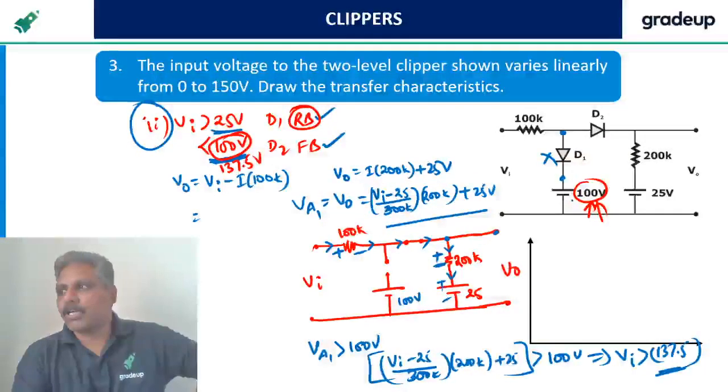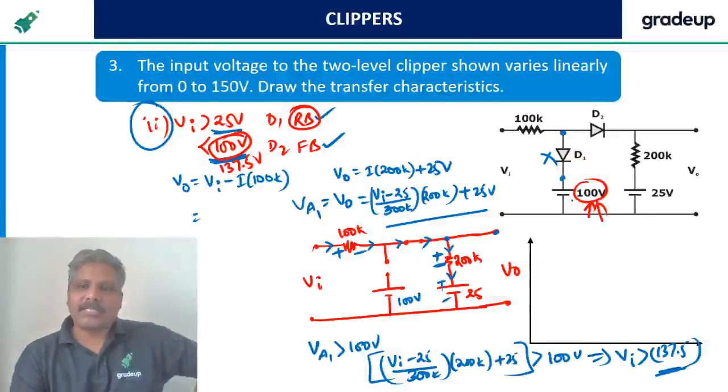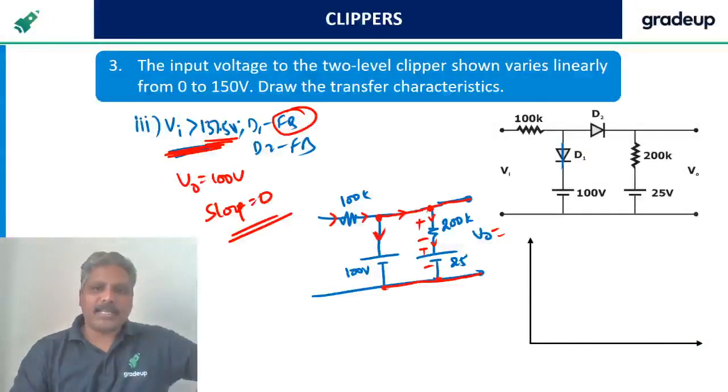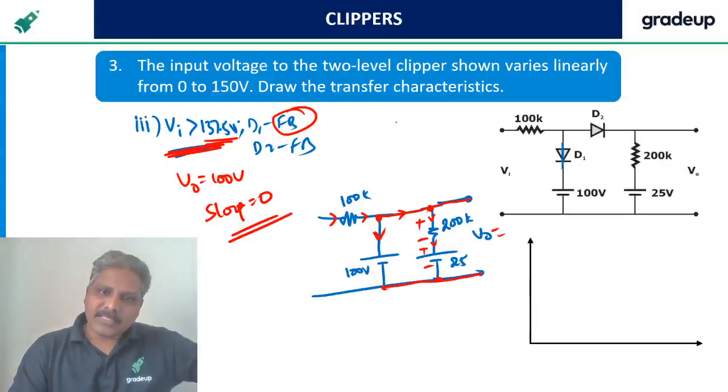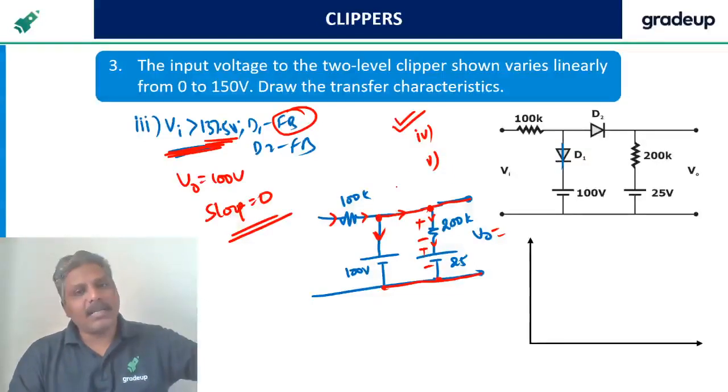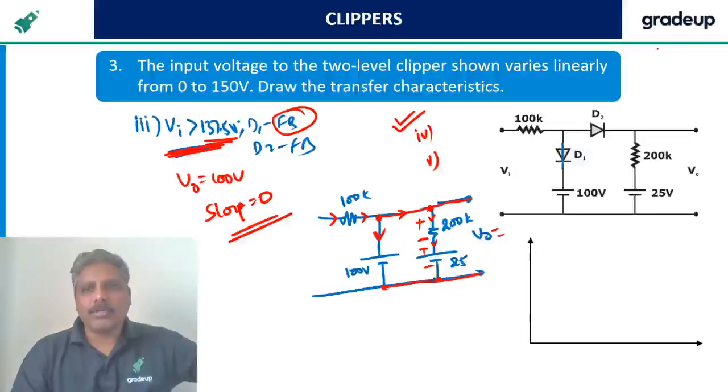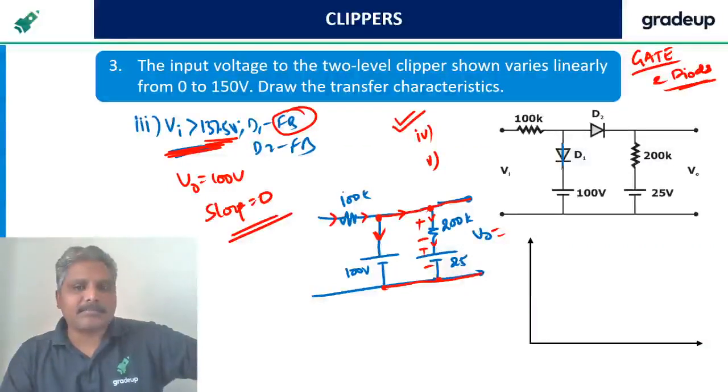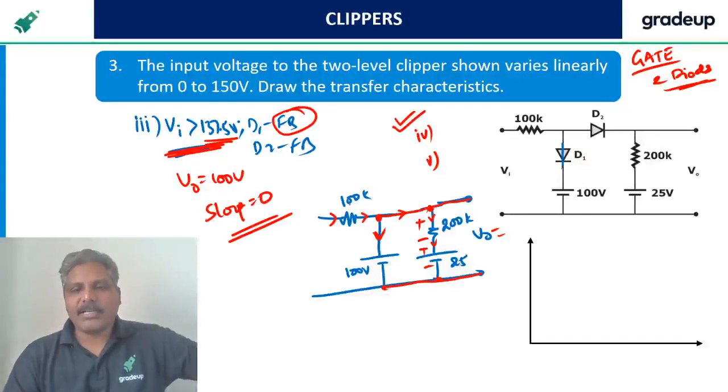Rajeshwar Reddy is asking, what if 3 diodes are in the question? It's a good question. If 3 diodes are there, yes, the same way will continue. Maybe case 4 also comes, maybe case 5 also comes. We continue like this only. But don't worry, in the GATE examination, it will not be asked with more than 2 diodes. Don't worry about it. Is it not feeling better?